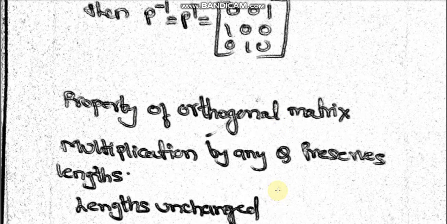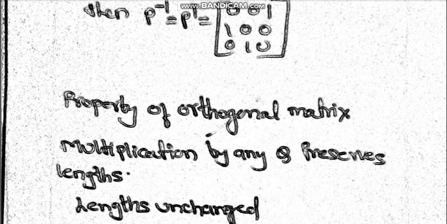So coming to the next lesson, that is the property of an orthogonal matrix. Multiplication by any Q preserves length. Why? Because the Q matrix is orthonormal, and when you multiply it with its transpose, you get the length equal to 1, because we call it orthonormal.